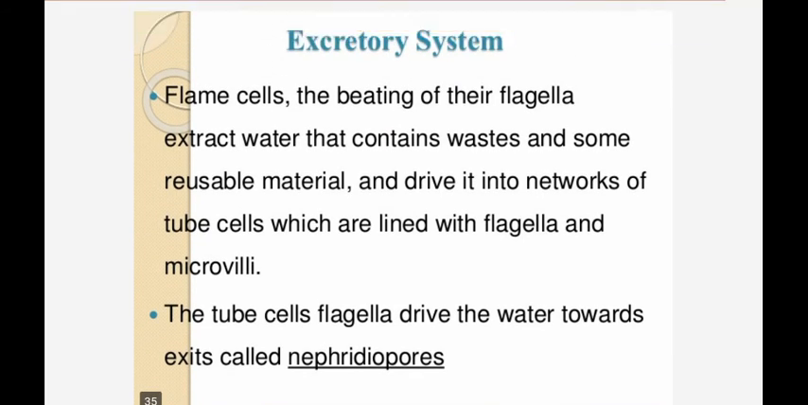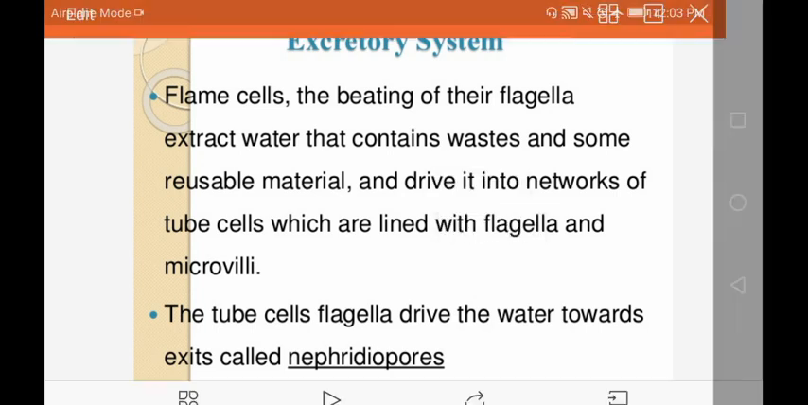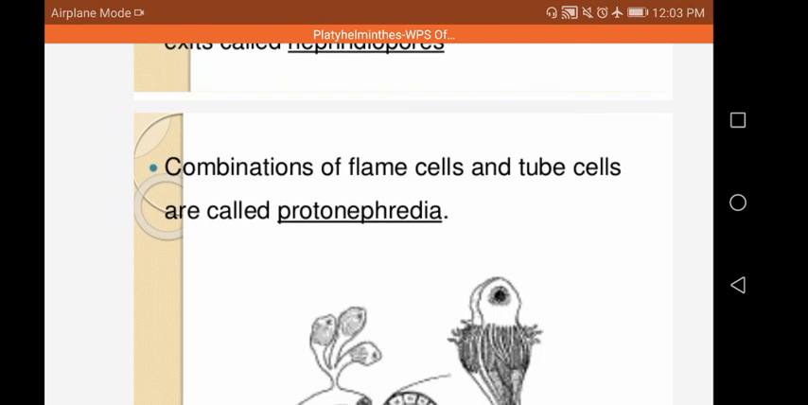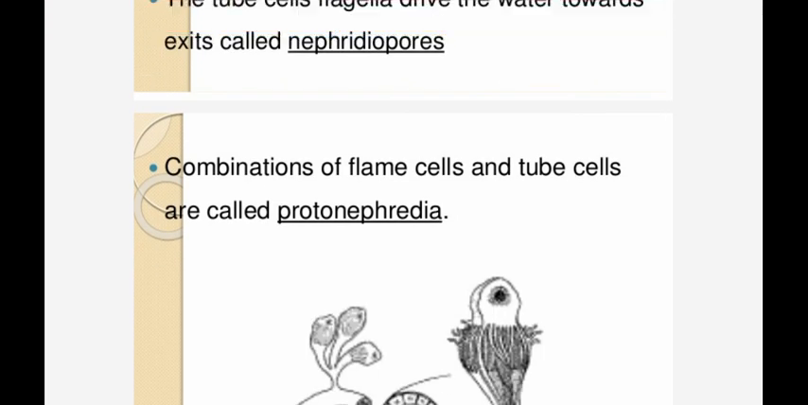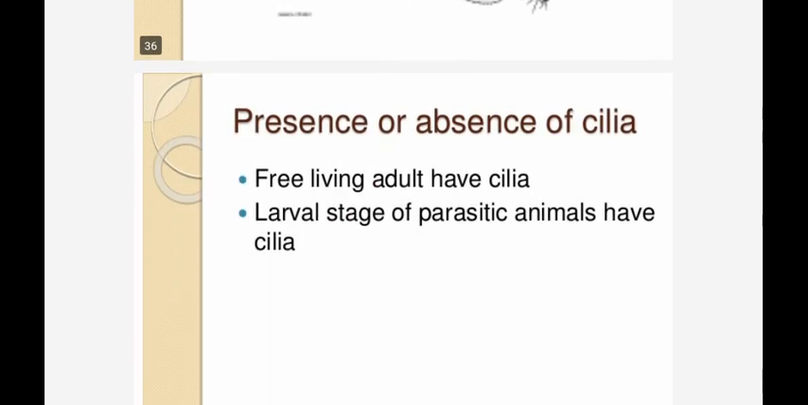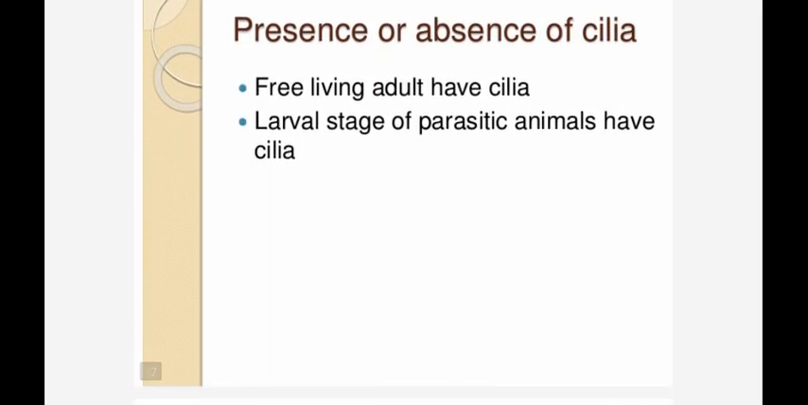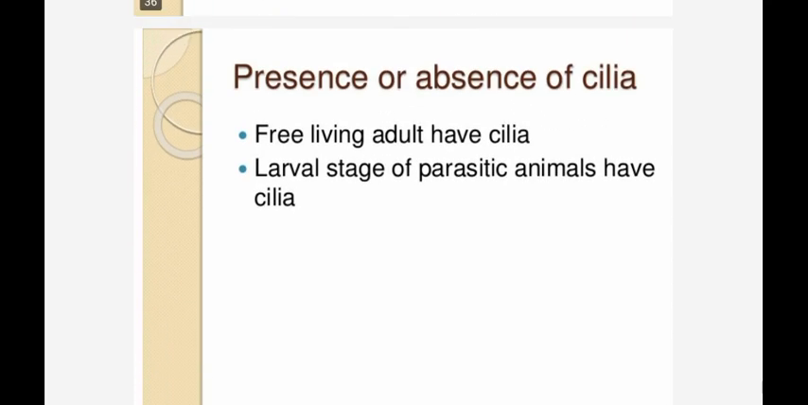Excretion is by flame cells. They extract water that contains waste and some reusable material and drive it into a network of tube cells, which are lined with flagella and microvilli. In the tube cells, flagella drive the water towards exits called nephridiopores. The combination of flame cells and tube cells is called protonephridia. See the diagram of protonephridia. Some of the animals have cilia present or absent.